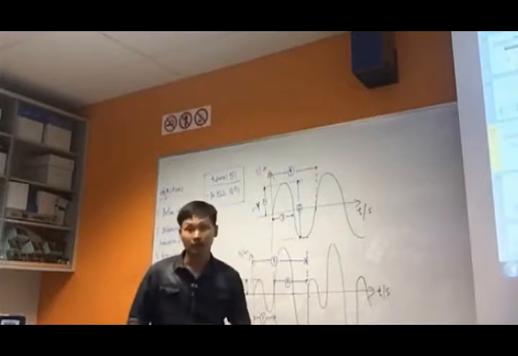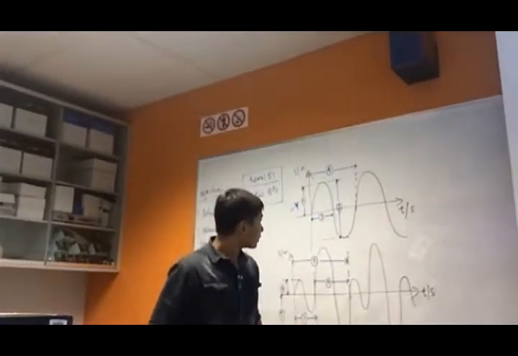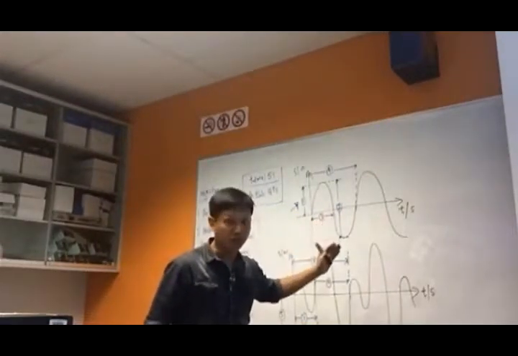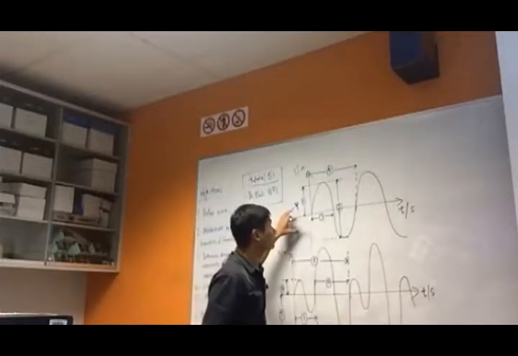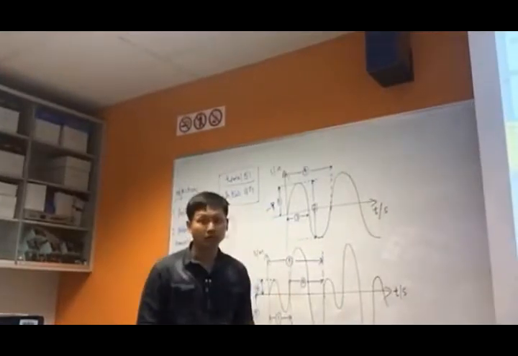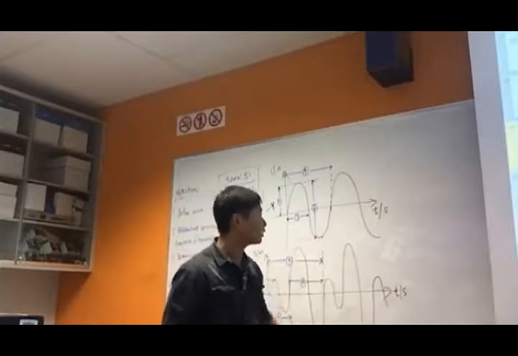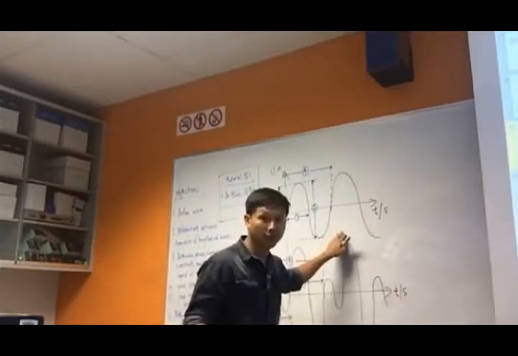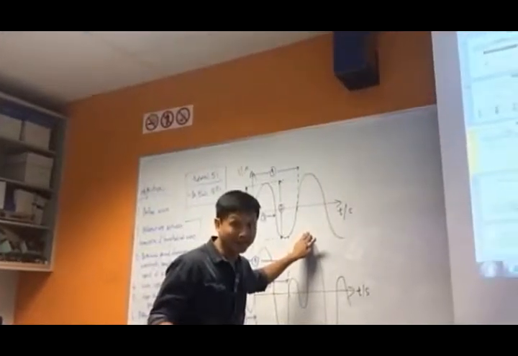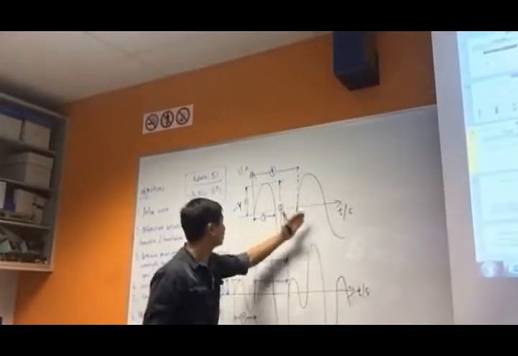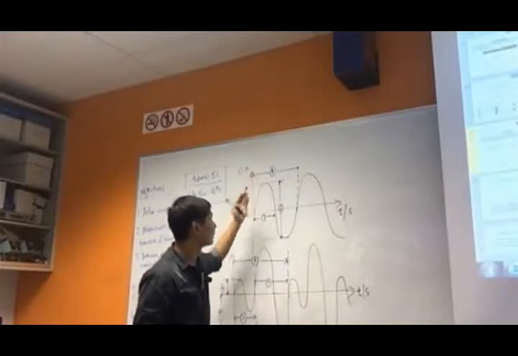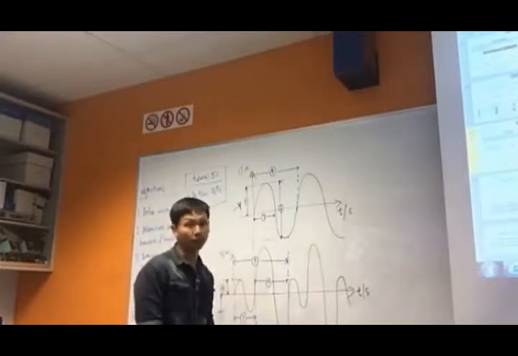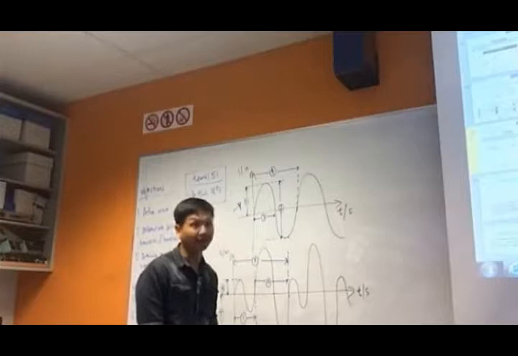Answer is 1. Okay? So let me just give you one more question based on this graph over here. Look at this graph. Can you tell me what is the wavelength? What is the wavelength over here? 1, 2, 3, and 4. Which one of these refers to the wavelength?